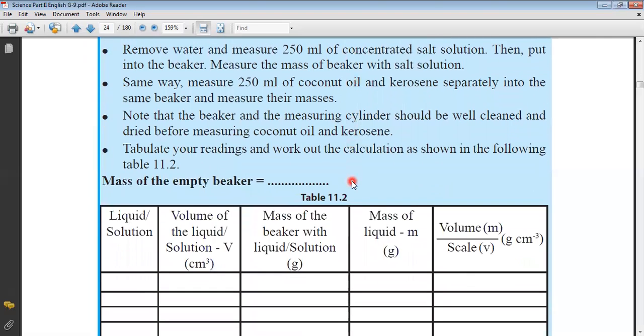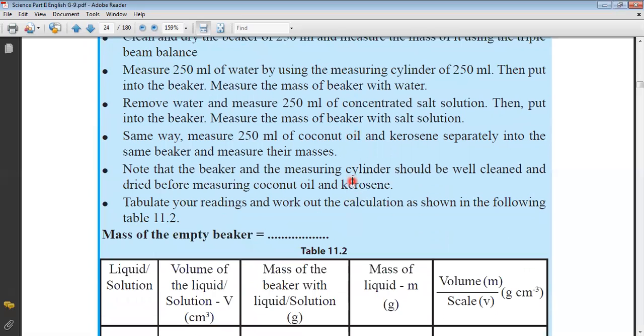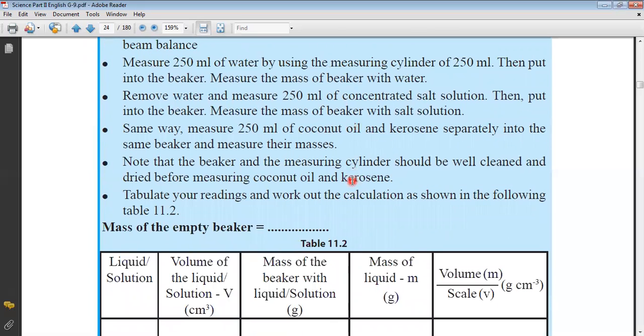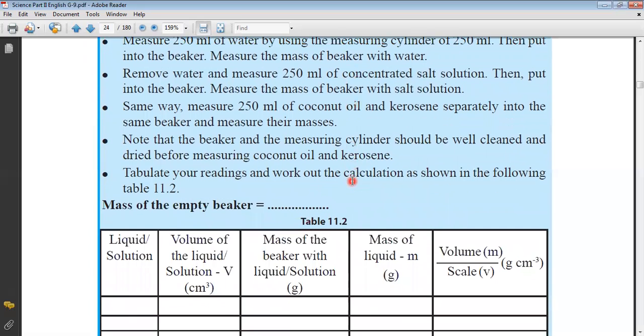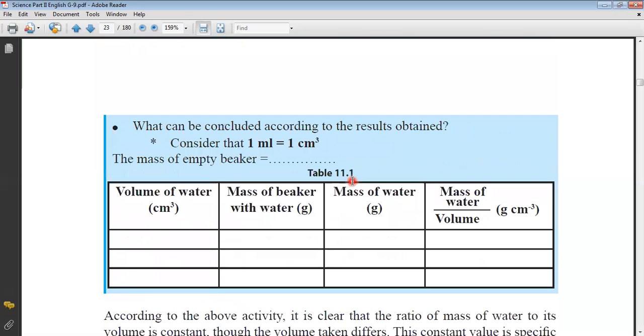Note that the beaker and the measuring cylinder should be well cleaned and dried before measuring coconut oil and kerosene oil. Tabulate your readings and work out the calculation as shown in Table 11.2.